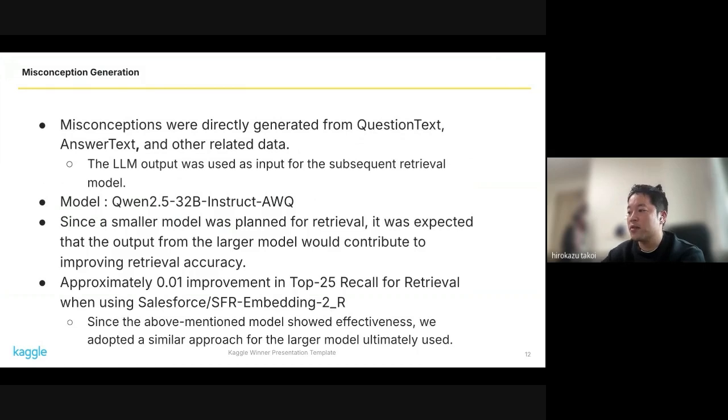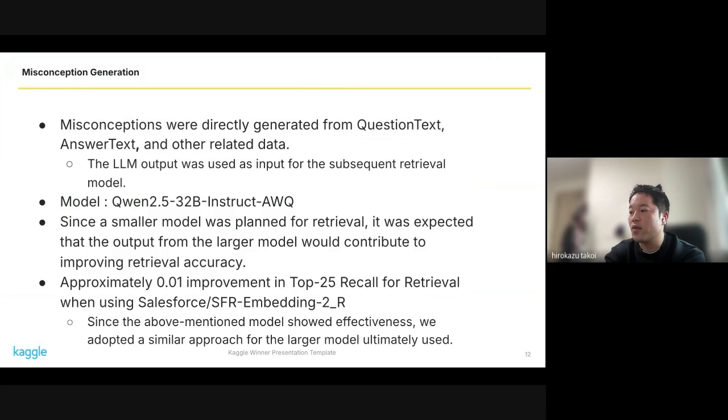Next, I will explain misconception generation. Our team used Qwen 2.5 32 billion instruct AWQ to directly generate misconceptions from question text, answer text, and other related data. The generated misconceptions were used as input for the subsequent retrieval model. Initially, we planned to use a smaller model for retrieval, and we expected that utilizing the output from a larger model would enhance retrieval accuracy.